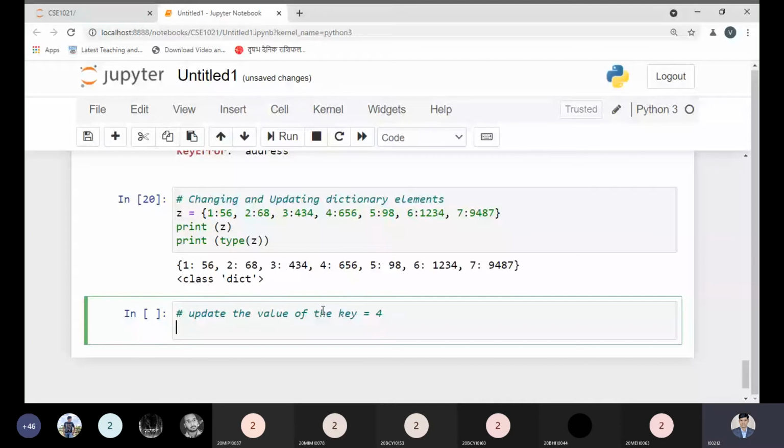Yes, please tell me. Any student who has a little bit of idea about how to change the value of the dictionary? Yes, please tell me. Any idea? Do you have? Don't think whether it's right or wrong. Just speak. It is good for me.